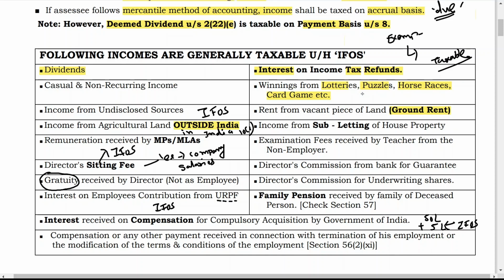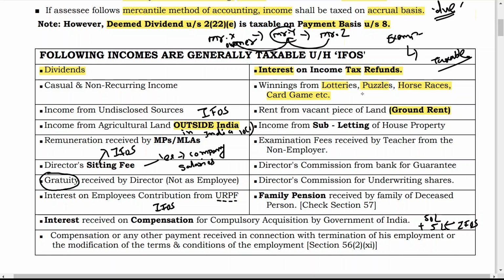Let us say Mr. X is the owner of the house. He has let out the property to Mr. Y. Now Mr. Y has let out the same property to Mr. Z. In this case, Mr. Z is paying rent to Mr. Y and Mr. Y is paying rent to Mr. X. Now for whom is it subletting?